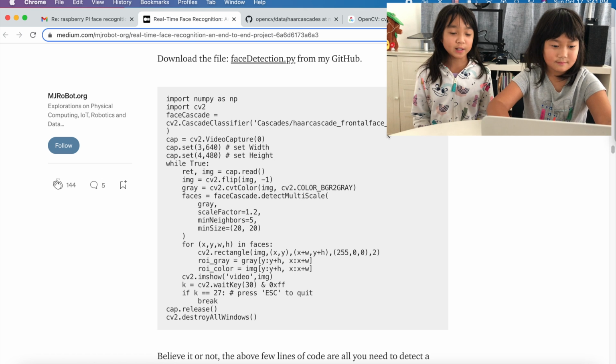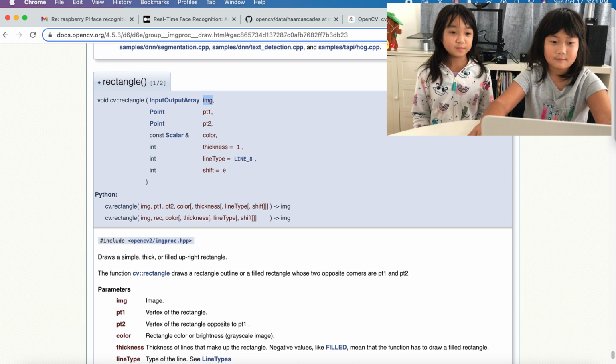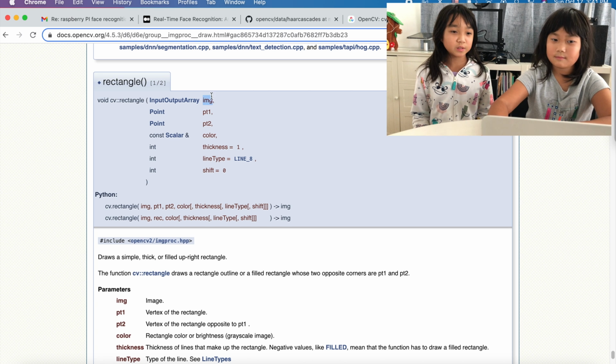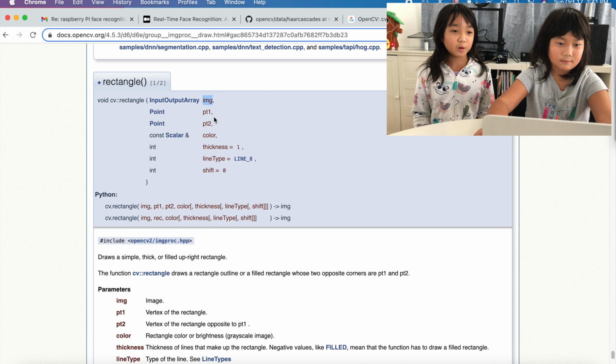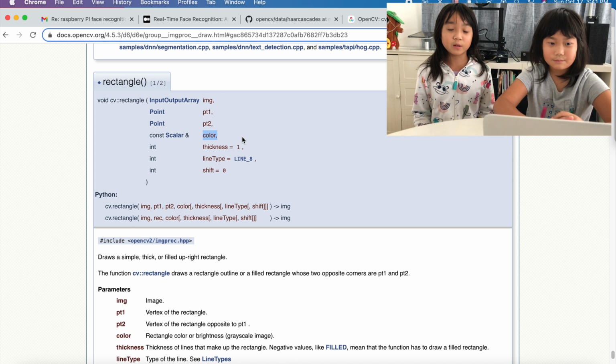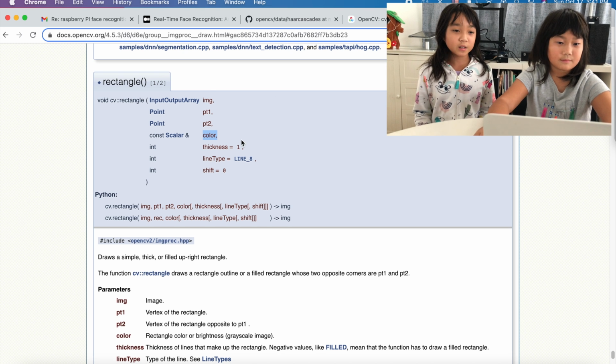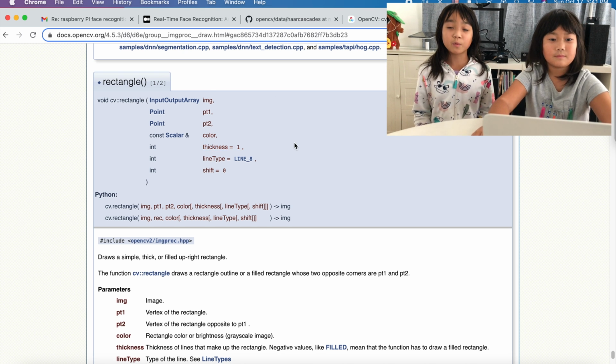We are going to draw rectangles on all our faces, and OpenCV has a rectangle function. So we are going to use the image that we took, and point 1 is the top left corner, and then point 2 is the bottom right corner. And that one is the color of our border. Remember, we are using OpenCV, and OpenCV is BGR, not RGB. And then the thickness is basically how thick the border of our rectangle is.